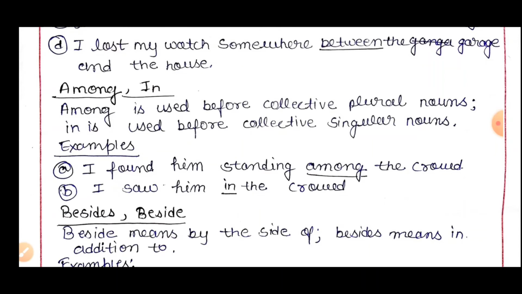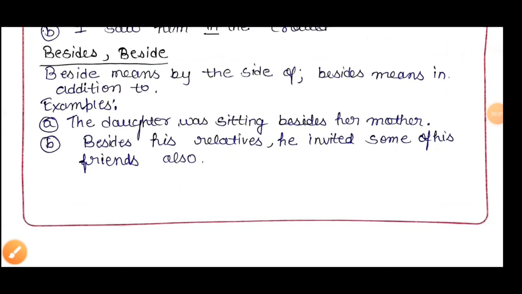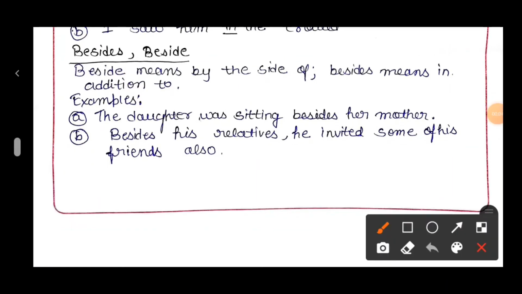Besides, however, has a different meaning, because it adds more things. For example: besides his relatives, he invited some of his friends also. It means he is adding more people. So if you use the word besides with an s at the end, you notice that he adds more people. I hope these topics are clear to you.